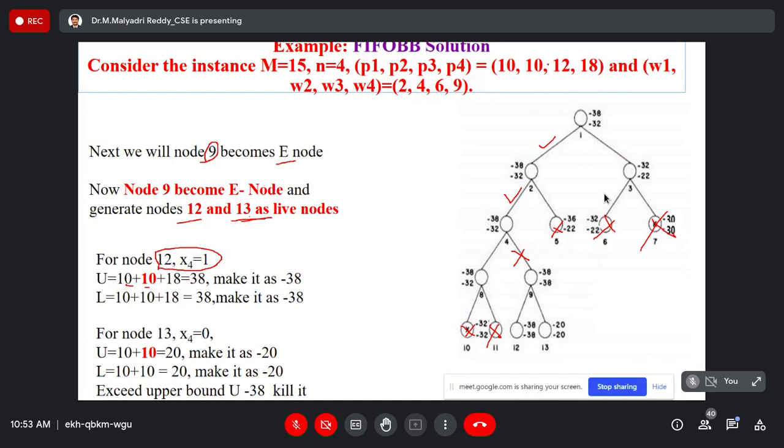Fourth object included: 10 plus 18 is equal to 38. This is the upper bound, and 10 plus 18 is the lower bound, that is minus 38. So the boundary function of the 12th node is minus 38.